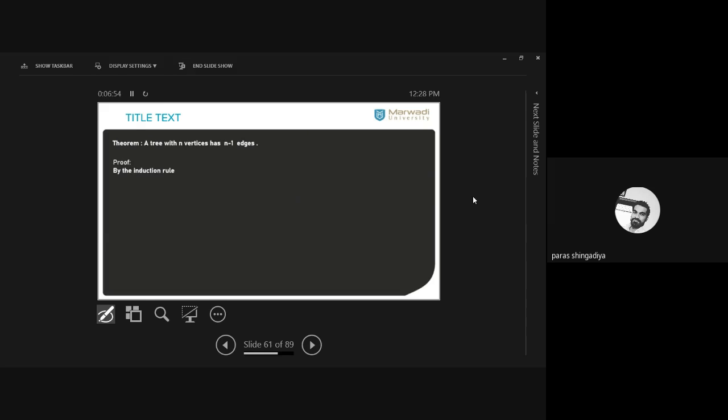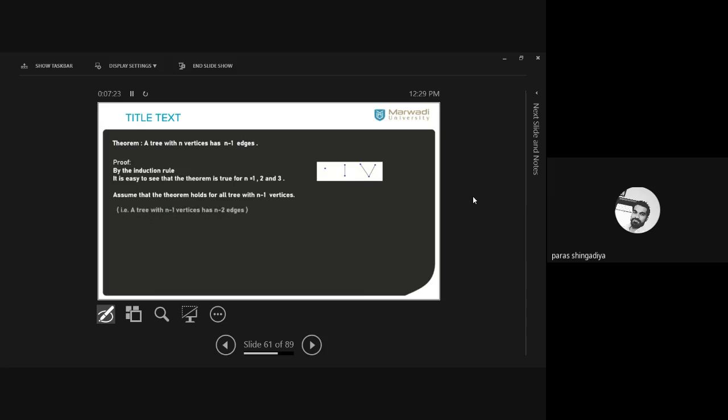In step 2, you have to take an assumption. Which assumption do you have to consider? You have to assume that this statement is correct for n minus 1 vertices. Okay, this result is correct for n minus 1 vertices. Clear? And then, by using this assumption, we will prove that this result is correct for n vertices. So these are the 3 steps that we use here to prove the theorem.